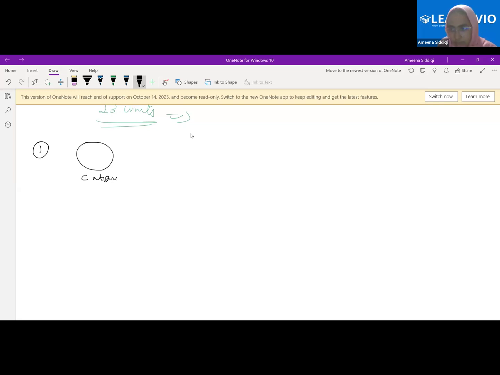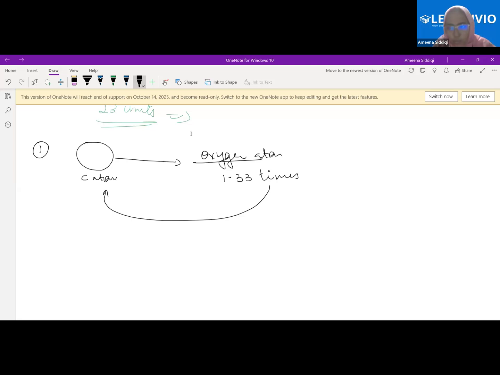When we compared with this, the mass of the oxygen atom was 1.33 times of this. Is it understood? I hope it is not very confusing. So this became the unit.